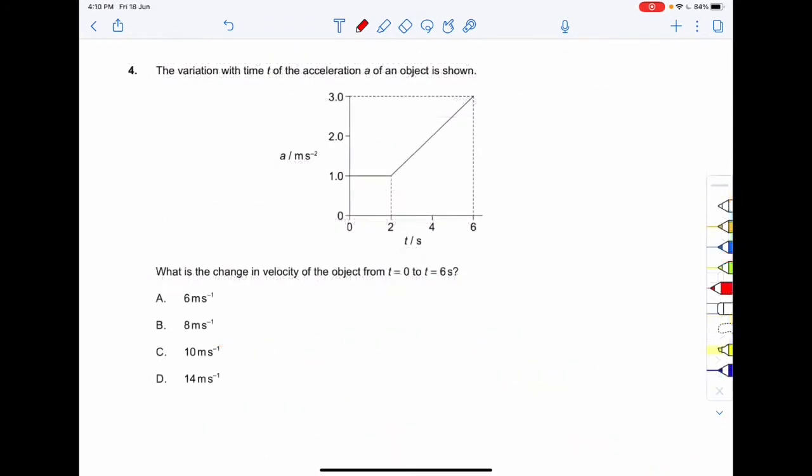So proceeding on to the next question, question number 4. The variation of acceleration a of an object with time t is shown. We need to find out the change in velocity of the object from t equal to 0 to t equal to 6 seconds.